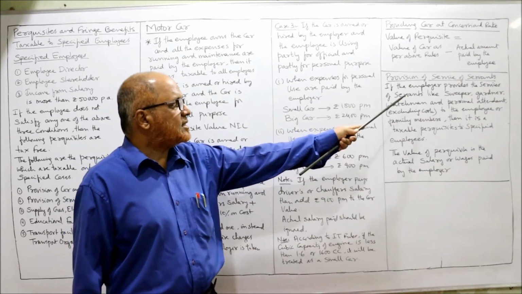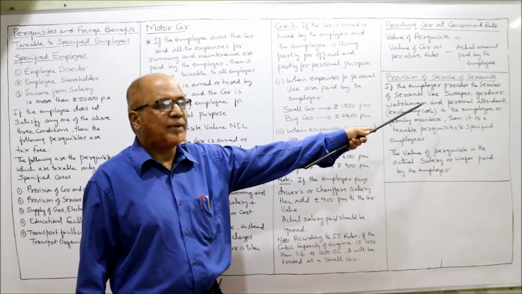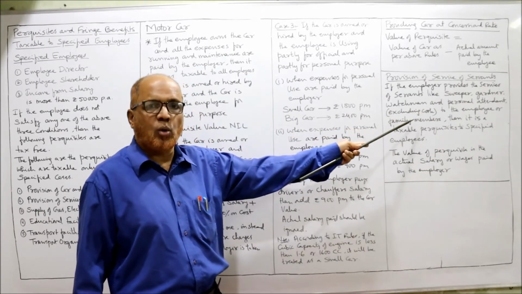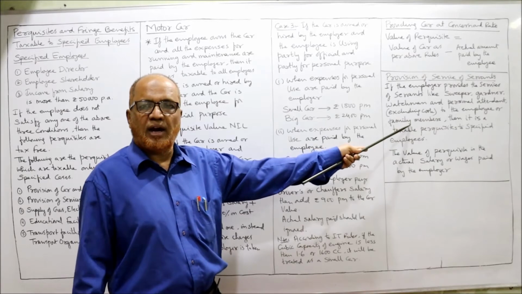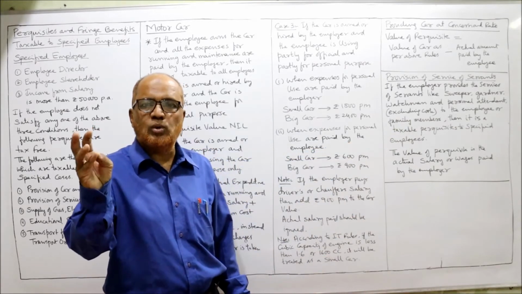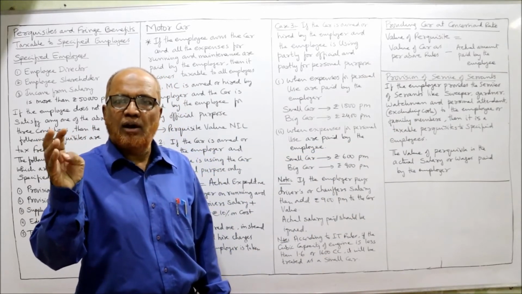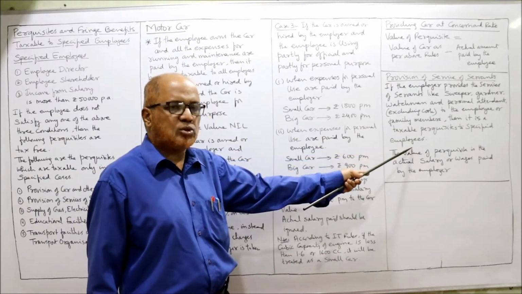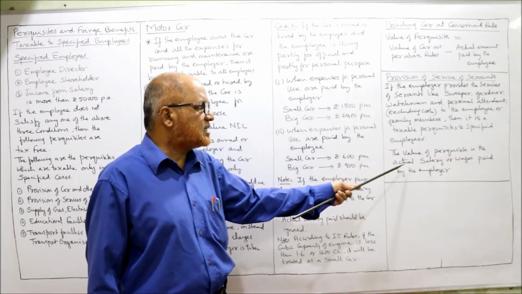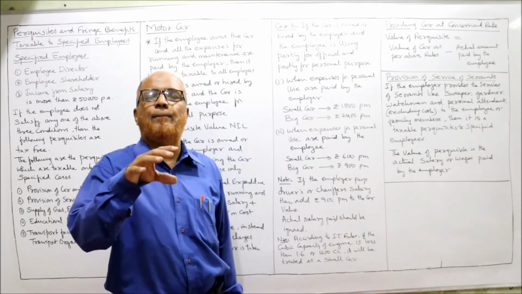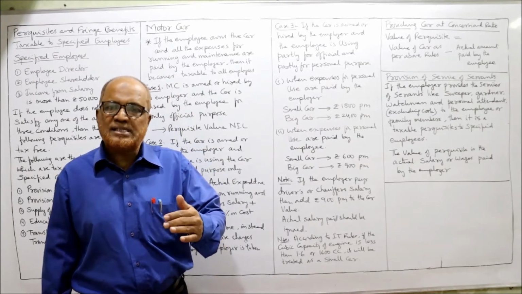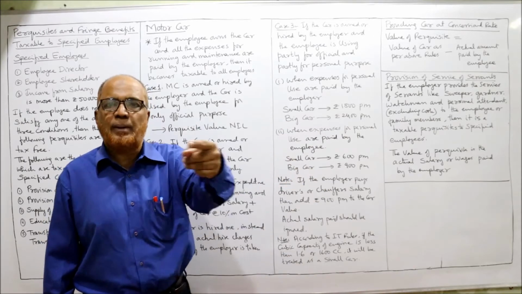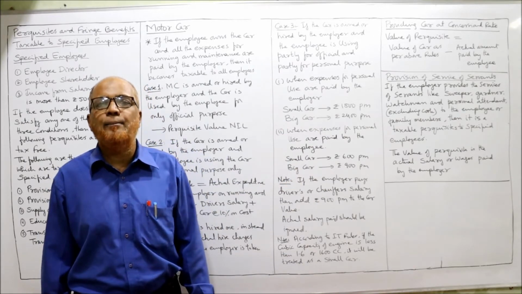So if the employer provides the service of servants like sweeper, gardener, watchman and personal attendant, excluding cook, separate provisions are given regarding cook. So if services of the sweeper, gardener, watchman or personal attendant are given to the employee or family members, then it is a taxable perquisite to specified employees. The value of perquisite is the actual salary or wages paid by the employer. Whatever the actual salary or wages paid by the employer to the servant, that is the value of the perquisite in the hands of the employee.